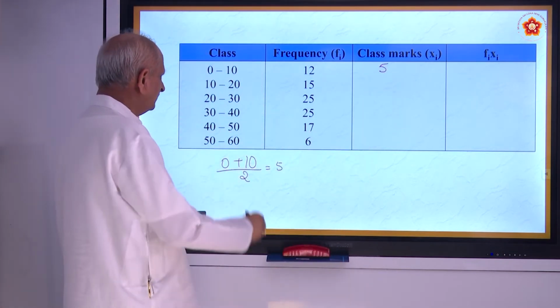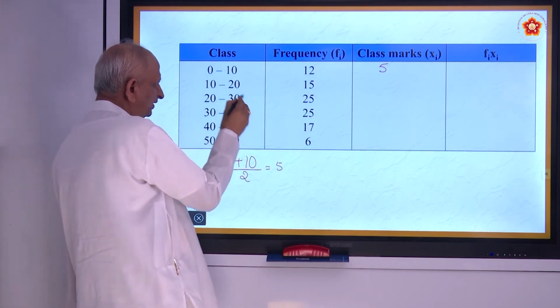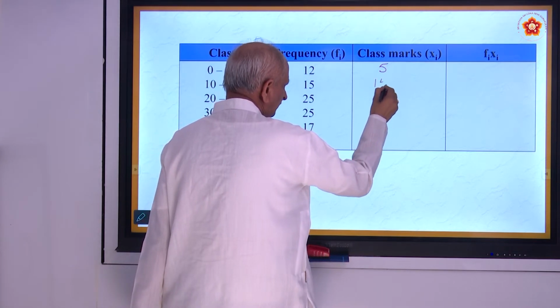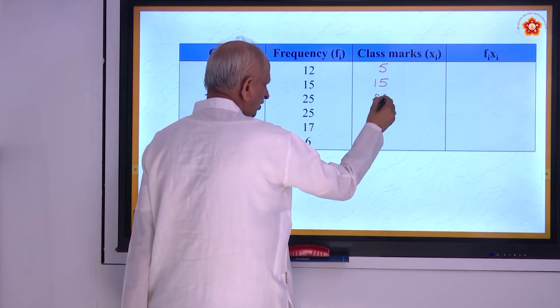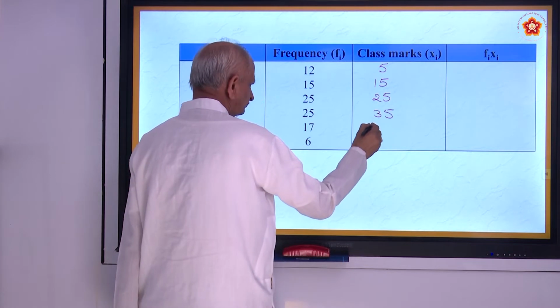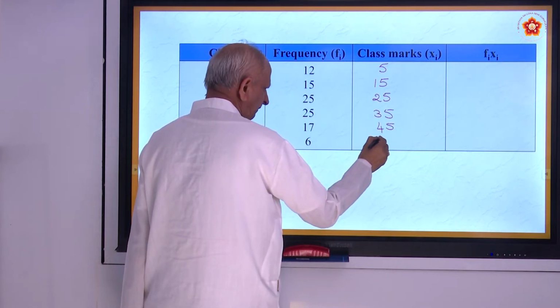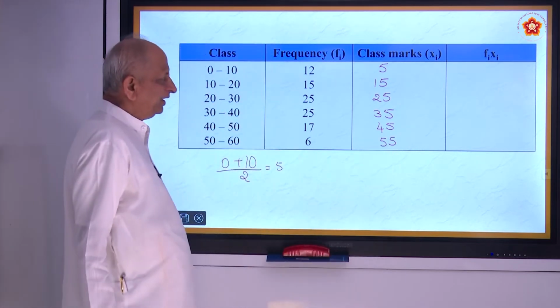Next, the average of the class interval 10 plus 20 by 2, 30 by 2 is 15. Other things will naturally follow. Just go on adding 10 each time: 35 plus 10, 45. 45 plus 10, 55. That is what is called the class mark.